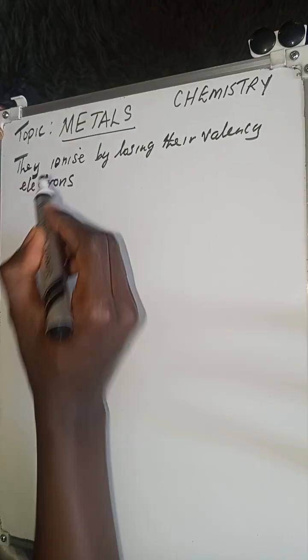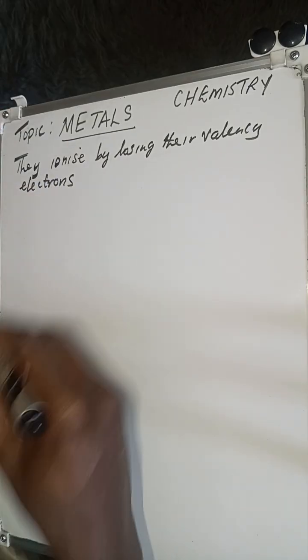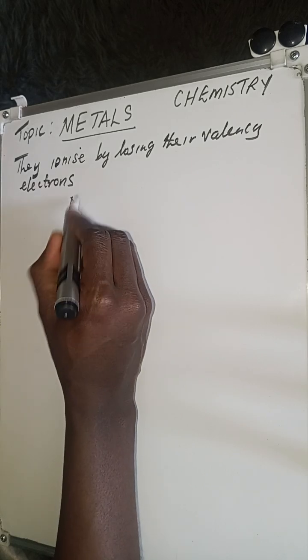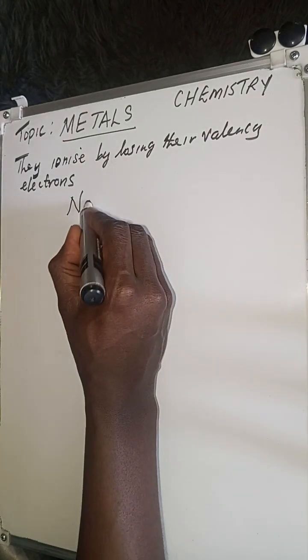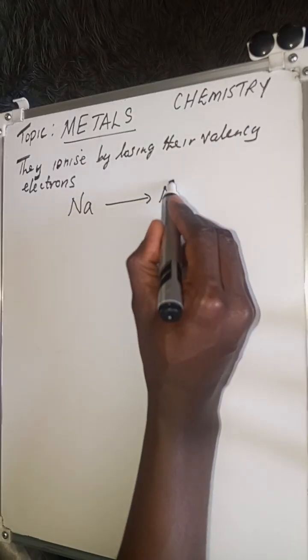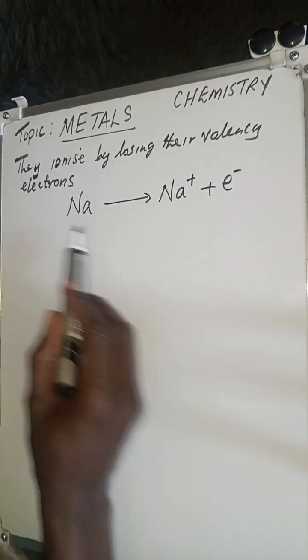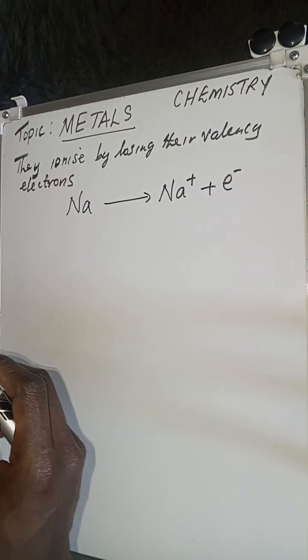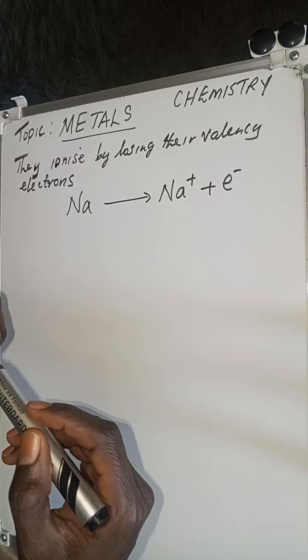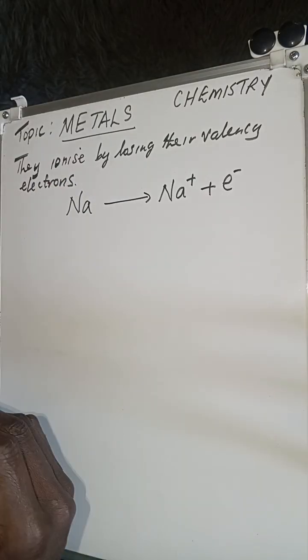Elements that are able to ionize by losing their valence electrons, for example, Na, that is sodium, can become a sodium ion because it has lost an electron. So that is what we are talking about. Usually metals ionize by losing their valence electron. That is what you need to remember.